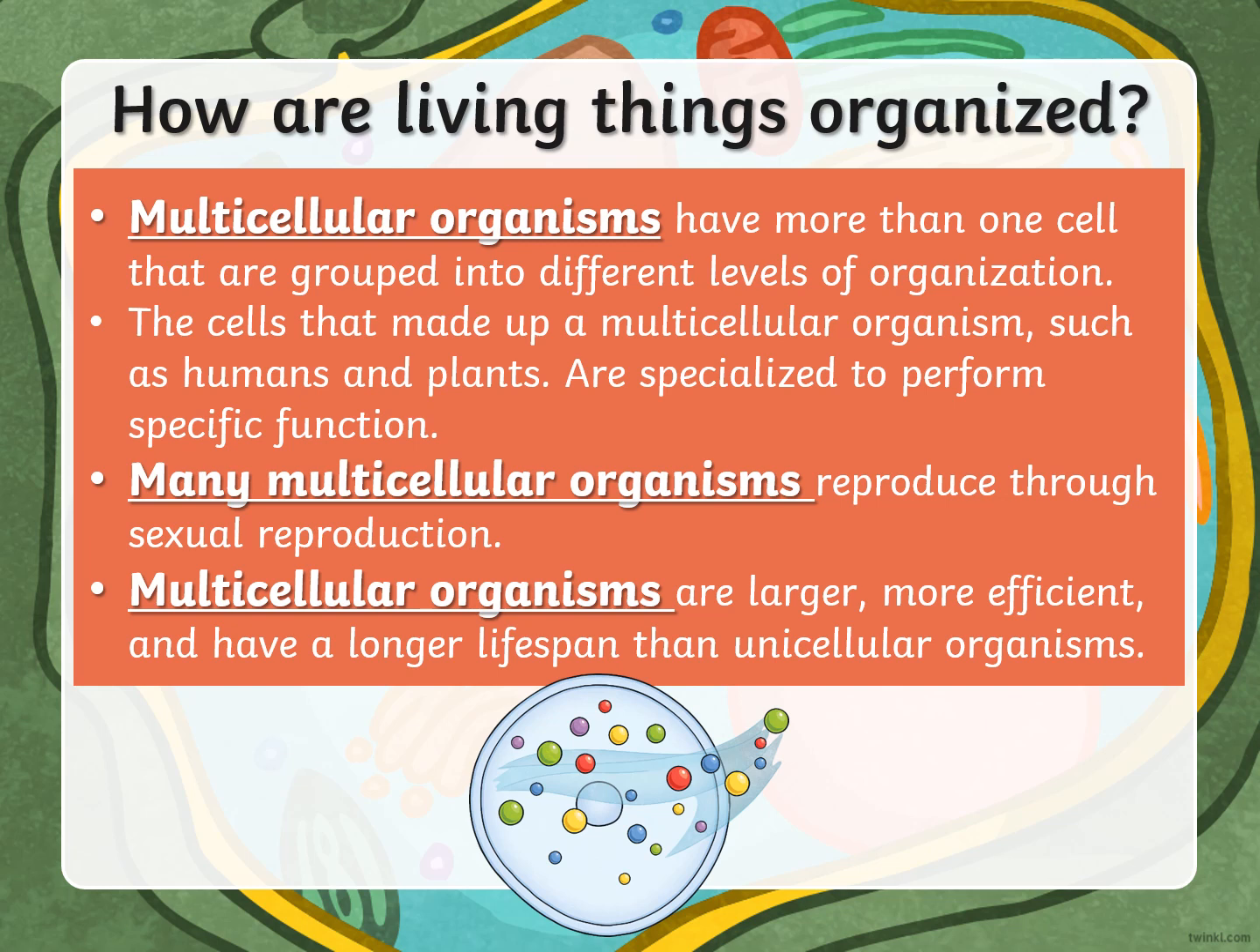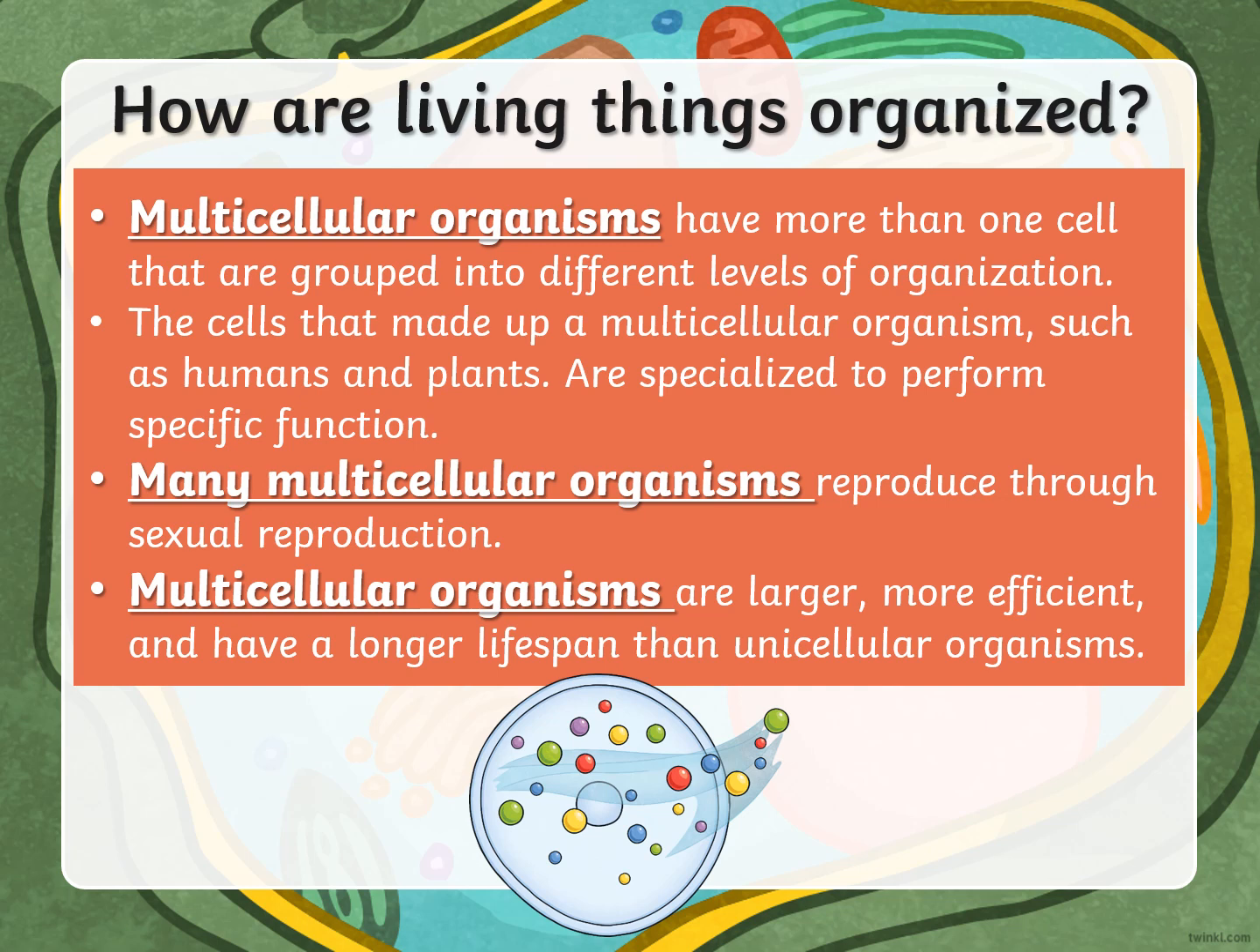So let's talk about the multicellular organism. They have more than one cell. They are grouped into different levels of organization. The cells that make up multicellular organisms, such as humans, plants, and animals, are specialized to perform a specific function. Many multicellular organisms can reproduce by sexual reproduction. Like the human body, it can make another organism by reproduction.